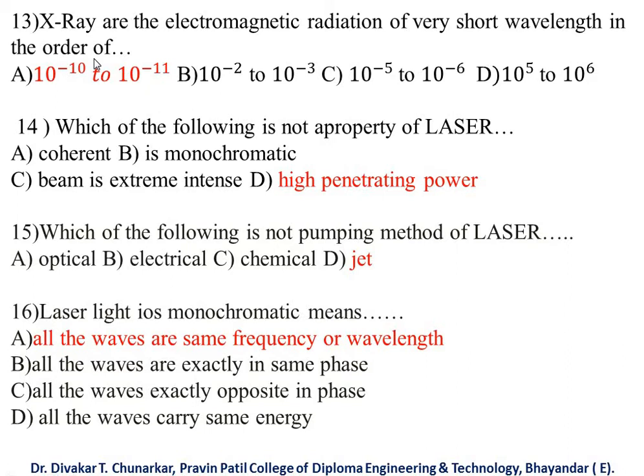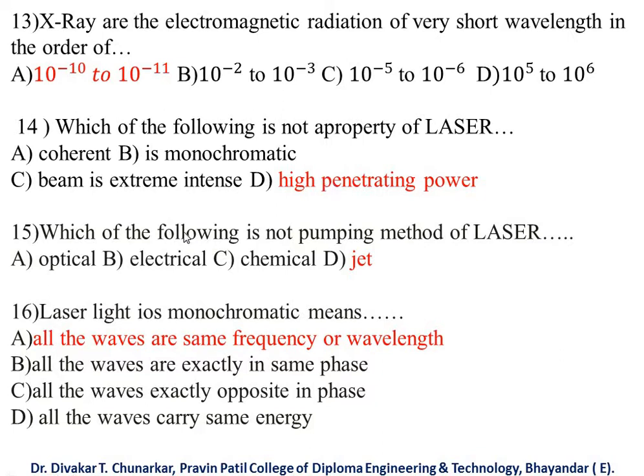Then which of the following is not a property of laser? Which property is not of laser? We have four properties given in the MCQ. A coherent, B monochromatic, C beam is extremely intense, and D high penetrating power. So high penetrating power is not a property of laser. This is a property of X-ray, keep it in your mind.